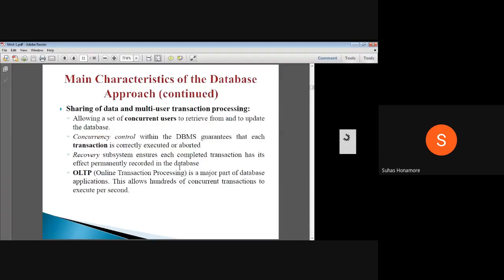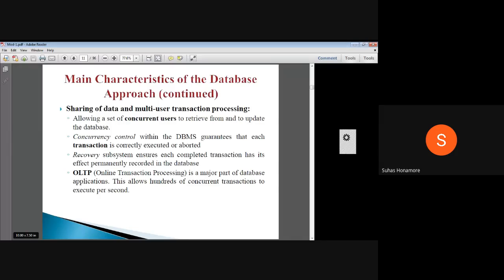Then the next one is sharing the data and multiple user transaction processing. Sharing the data is nothing but you have the same data, you are just sharing it, and multiple users at a time are extracting the same data. That is nothing but concurrency you are providing. So what is concurrency? The same time more processes are running, or you can say simultaneously you are performing it.